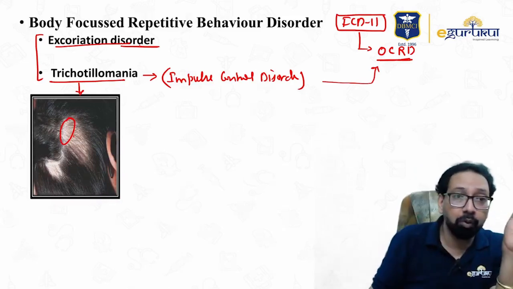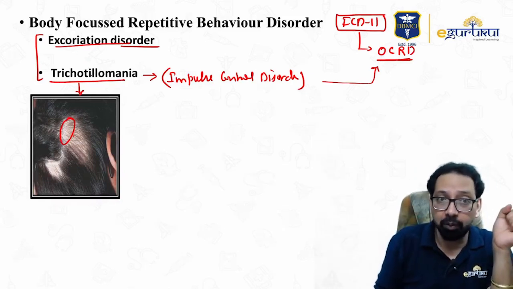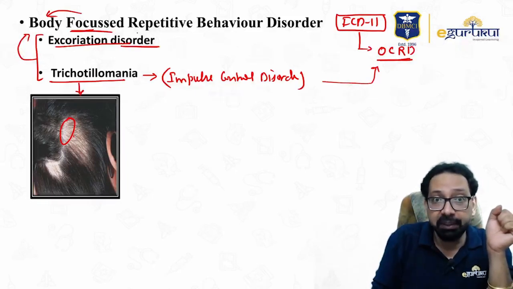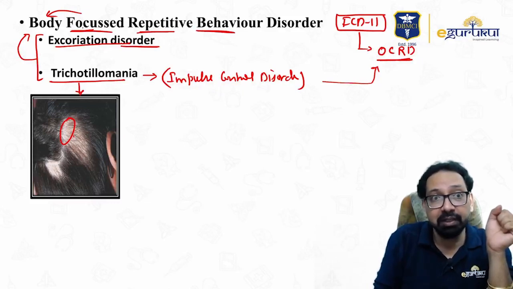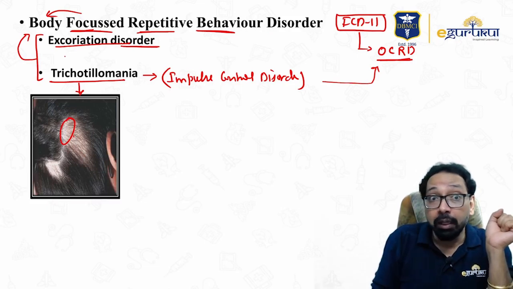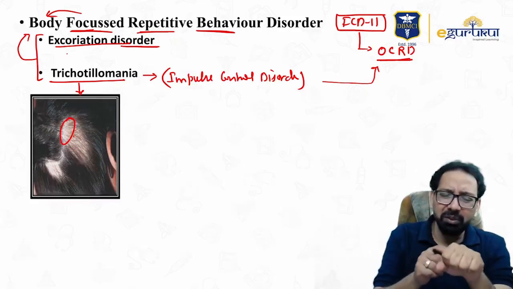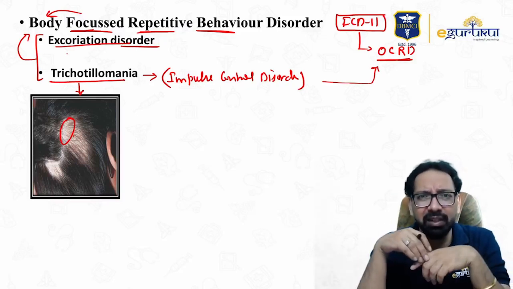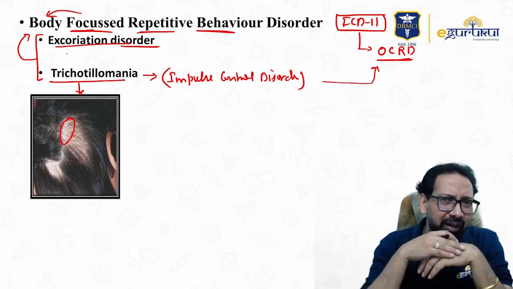In both of these, excoriation and trichotillomania, the focus is the body and the patient does repetitive behavior. That's why it is called body focused repetitive behavior disorder. If a person is pulling hair like this, you will say, what a bad habit you are having.